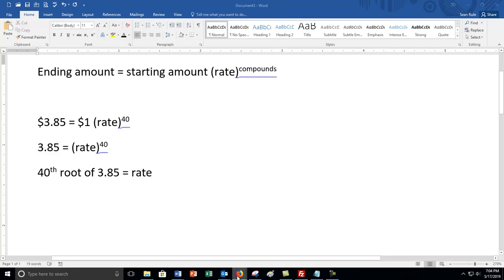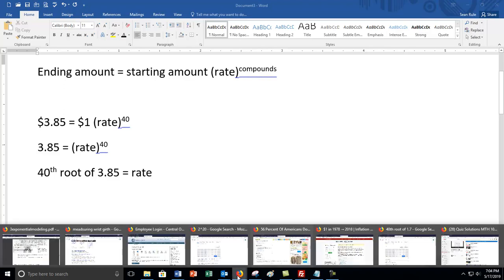I got way too many windows open. Where was I here? I don't know where I was. I'm all over the place right now with my windows. Hang on, let me find it. It's going to be here.